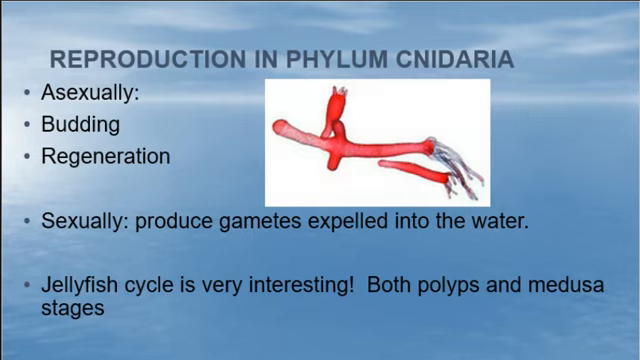Reproduction in Phylum Cnidaria, they have budding and regeneration. We're going to see a critter under the microscope called a hydra. It's famous for budding, and the one you'll be looking at, in fact, has a bud on it. Sexually, they produce gametes expelled in the water through broadcast spawning. The jellyfish cycle can be very interesting when they have both the polyp and medusa stages. So what do they do for reproduction? Budding, regeneration, or gamete production, what we call broadcast spawning.